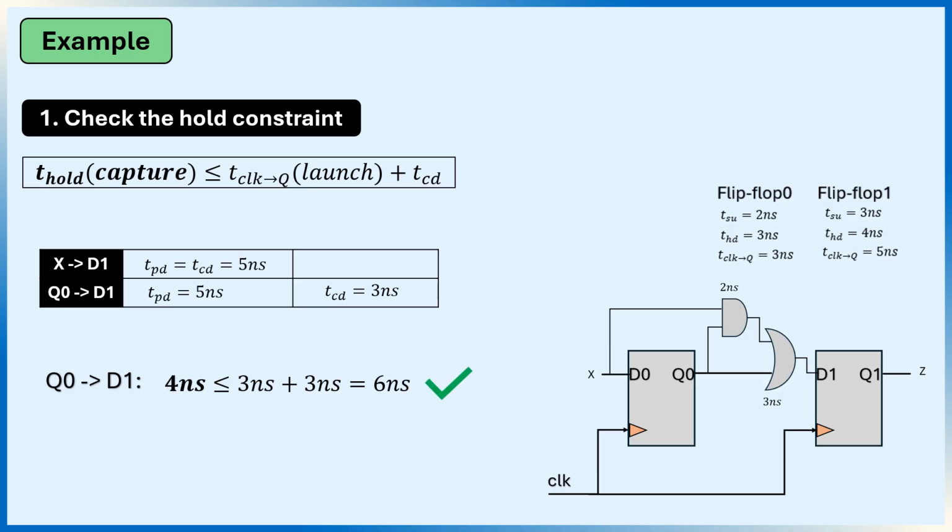To fix this example, we will replace the capture flip-flop with one that has a smaller hold time requirement. Now the hold time is 4 nanoseconds. The clock to queue delay and the contamination delay remain the same, so the data still arrives after 6 nanoseconds. Since 6 nanoseconds is greater than the required hold time of 4 nanoseconds, the hold constraint now passes. In a real design, hold violations are usually fixed automatically during implementation by inserting delay buffers or adjusting the routing. In this example, we are changing the flip-flops simply to make the concept easier to understand.